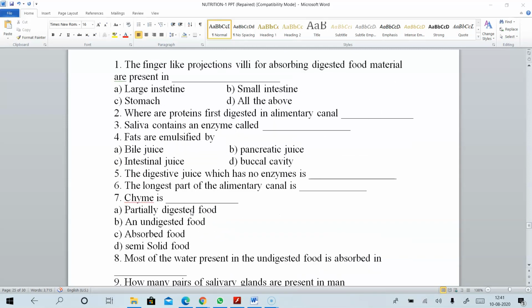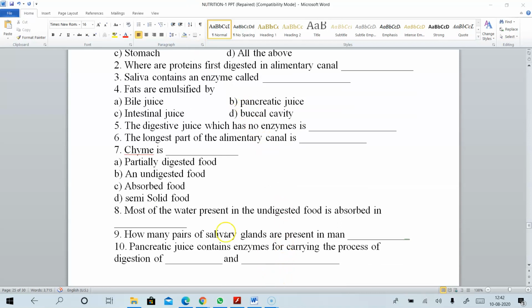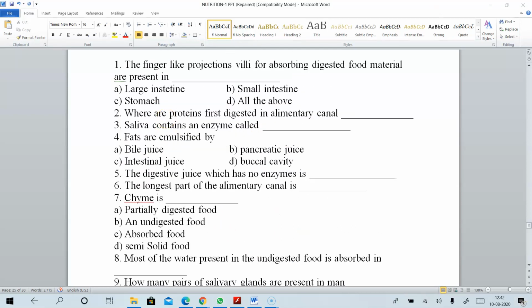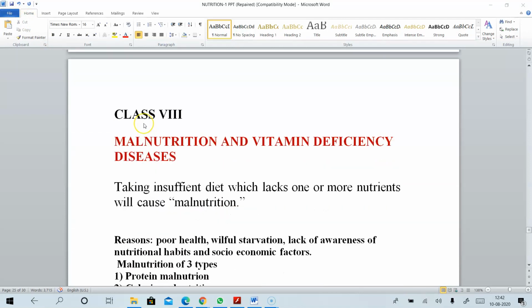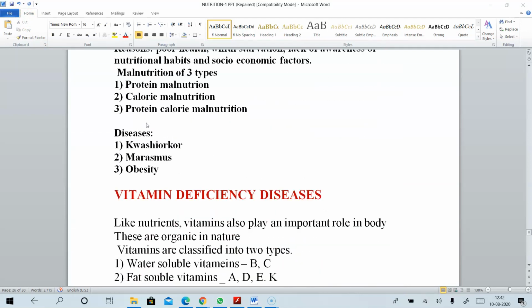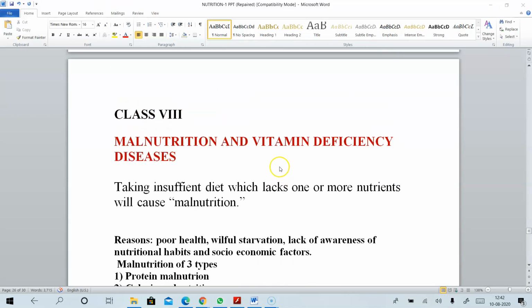Okay, I hope you have written the practice work of today's class and answered the questions well. So by today we have completed the biology session and tomorrow may be the last class for the chapter nutrition, class 8. In tomorrow's class we are going to learn about malnutrition, the types of vitamins, and the diseases due to the deficiency of vitamins. And the day after tomorrow you will have the grand test on this chapter, okay.